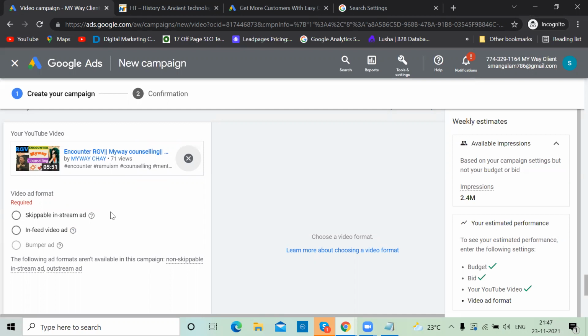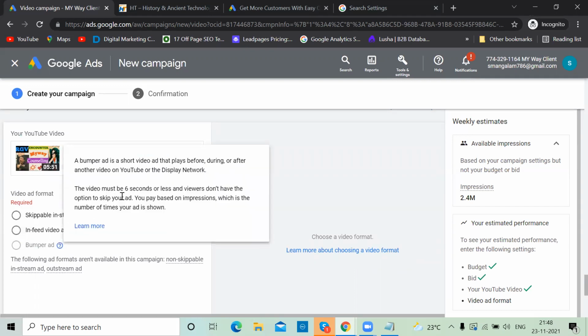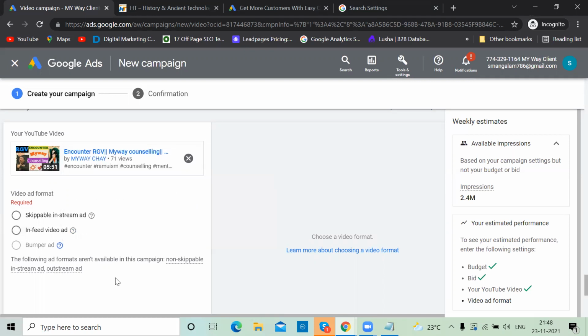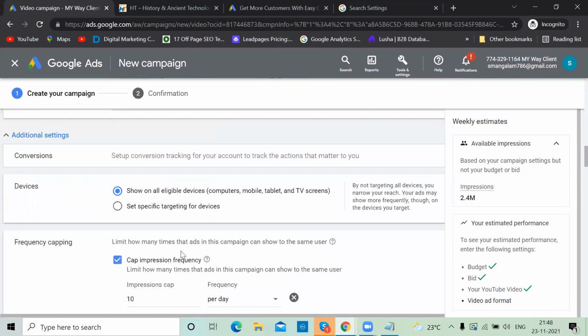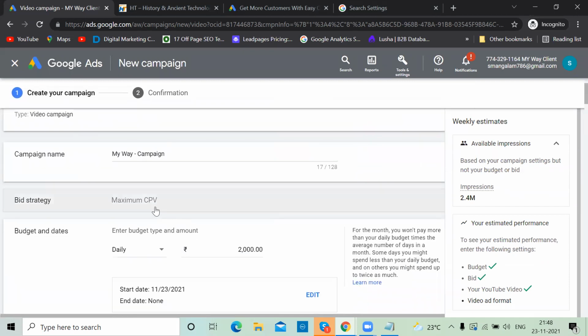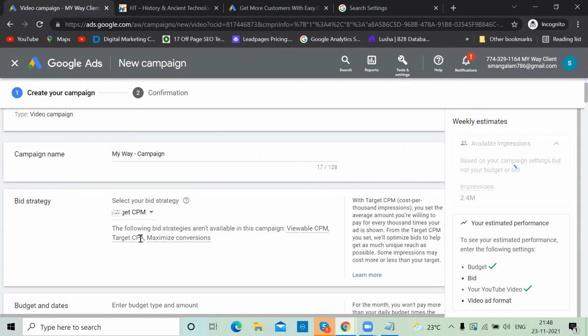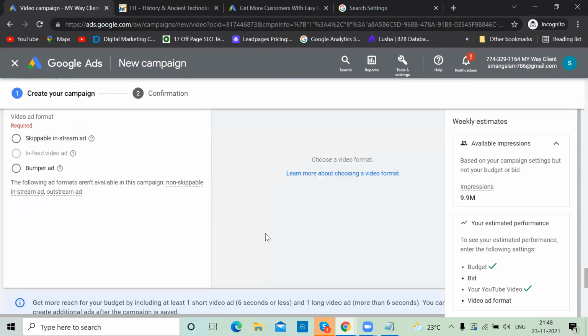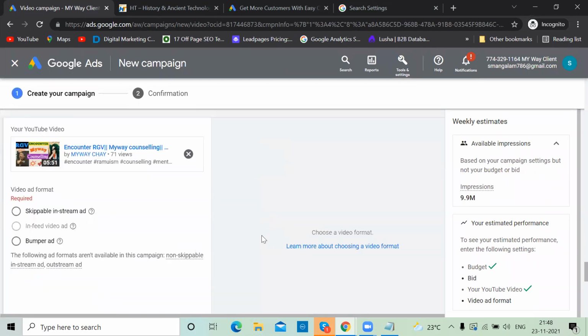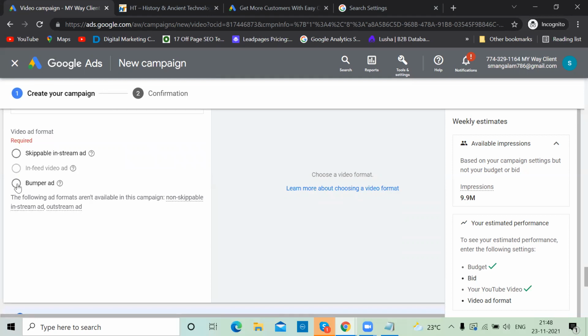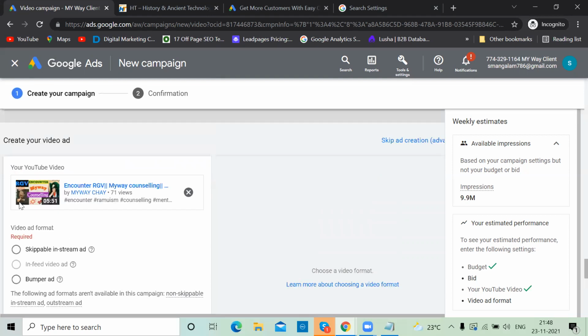That is one reason. One more thing is, if you want to qualify for bumper ad, initially you have to select the... Okay, a bumper ad is okay. You mentioned here, but the main thing is you have to select a maximum CPV bid. Here instead of CPV, if you mention CPM, then that will be available. Now, if I change this, everything will change. But let's try this. Target CPM done. Now, if you scroll down, see, bumper ad option is activated. So irrespective of that, bumper ad is done.